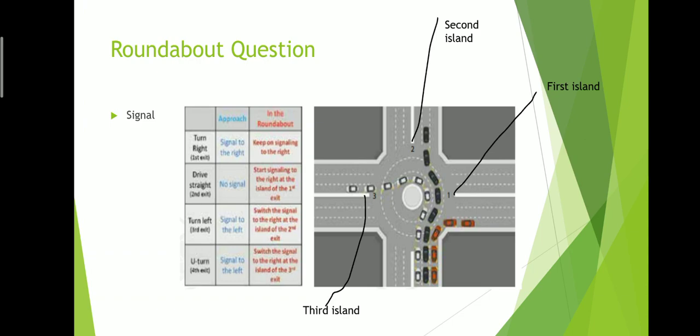Similarly, if he wants to take the fourth exit, he will give a right indicator at the third island. You'll always give the indicator in the island before the exit you want. Third exit, second island. Fourth exit, third island. Remember this. Second exit, first island. So you give the right indicator at that island, and then exit the roundabout.